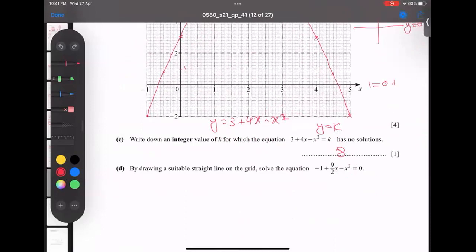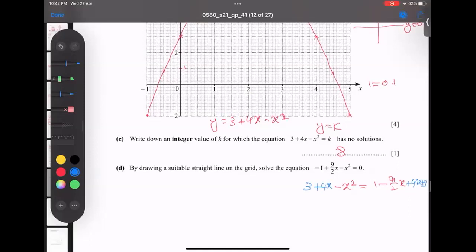Do one thing. I need negative x squared, and the rest of the values I bring to the other side. I got 1 minus 9 over 2. Now in this x square I need plus 4, so I'm adding plus 4x on both sides. I need plus 3 also, so 3 added here and 3 on the other side. I hope you understood.